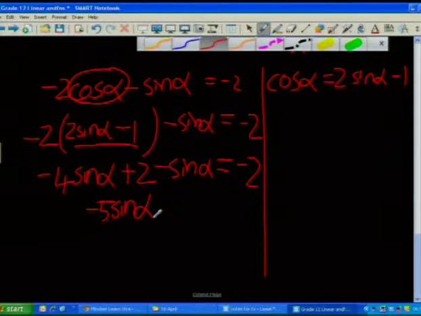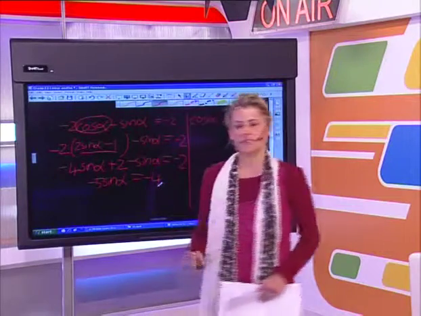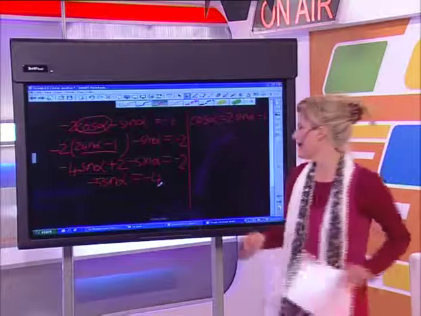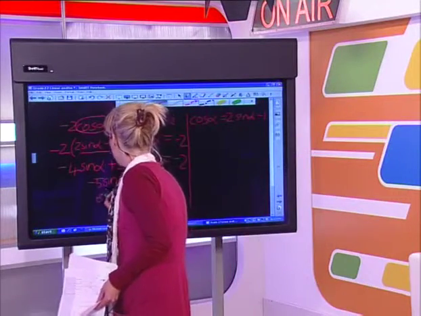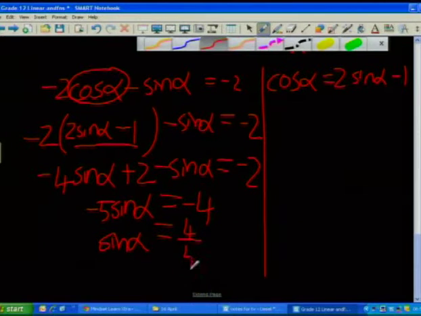Then I'm going to take this 2 to the other side. It's going to join the minus 2 on the other side. That's equal to minus 4. Right. Now, remember, what are we doing here, guys? We are trying to find the size of an angle. So now, if I isolate sine, I can say sine alpha is 4 over 5.